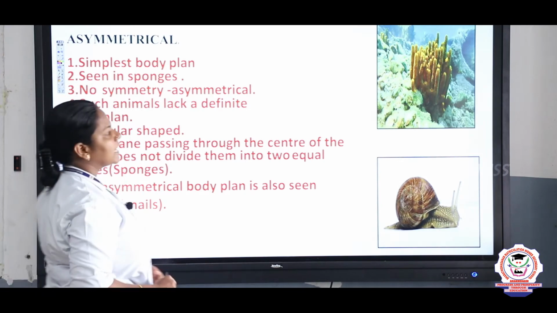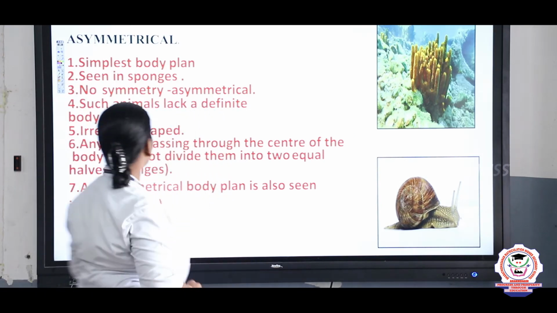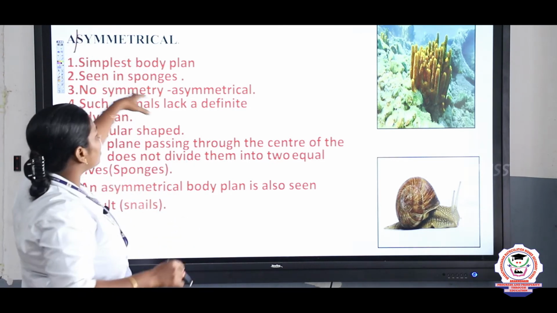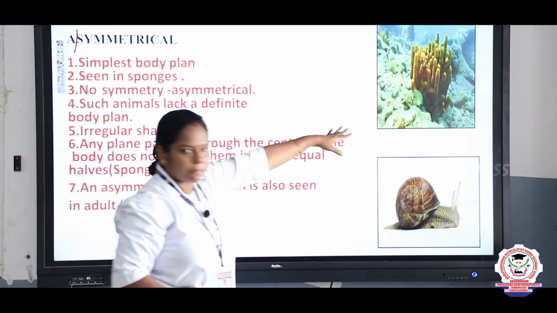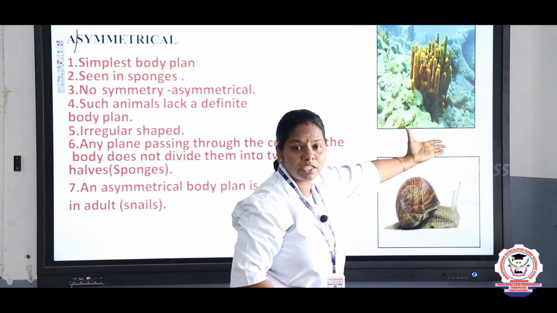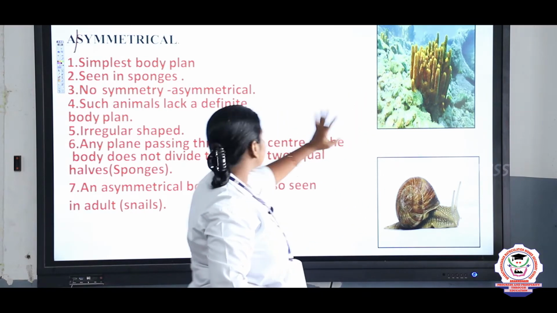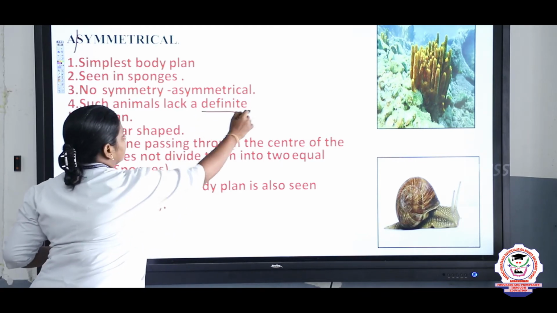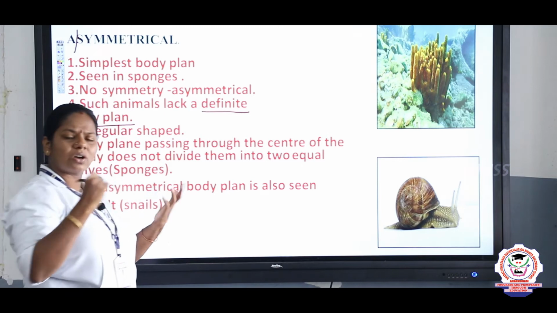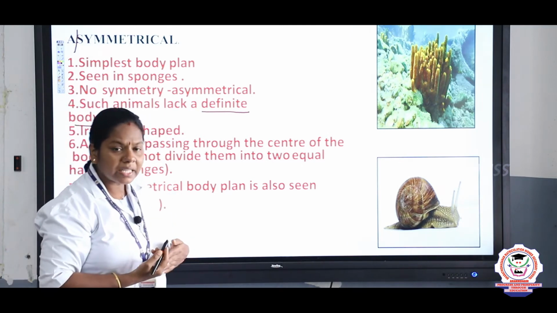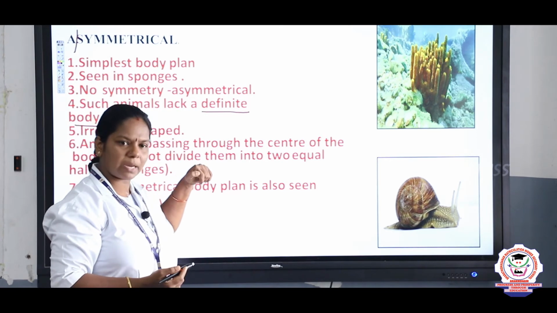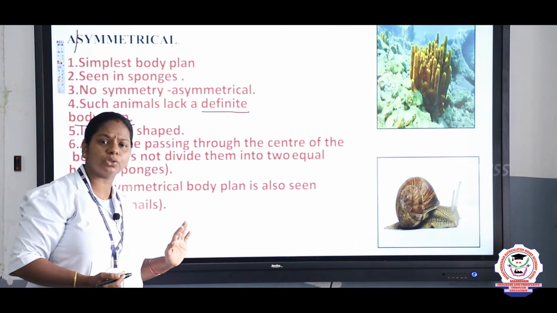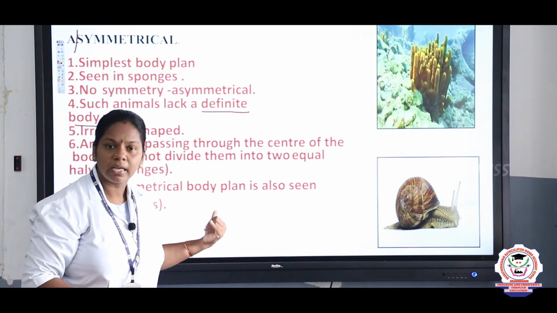So the first one is asymmetrical, right? Asymmetrical means absence of symmetry. A means absent and symmetry means division, right? We cannot divide the organism into equal parts. See, this is a sponge, children. We cannot divide this into equal parts. Here you can see they lack a definite body plan. They do not have an exact body plan. The organs are arranged in a different manner, and it is an irregular shape, right? So from any plane we cannot divide the organism into equal parts. Hence we say this is asymmetrical.